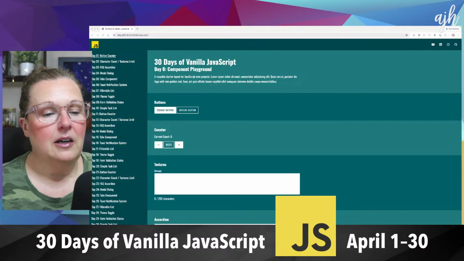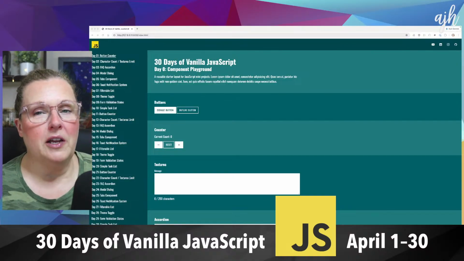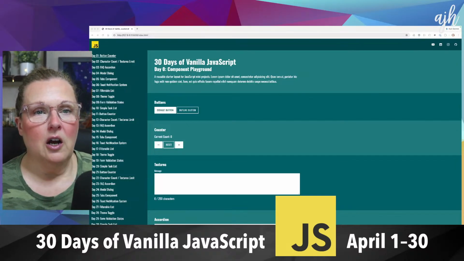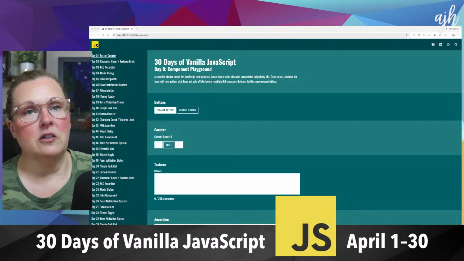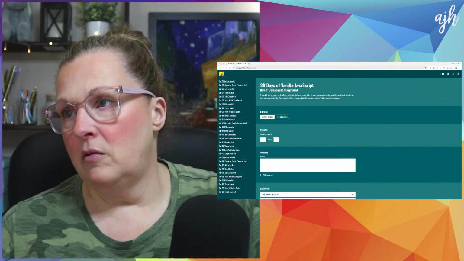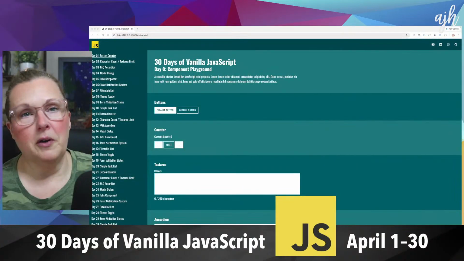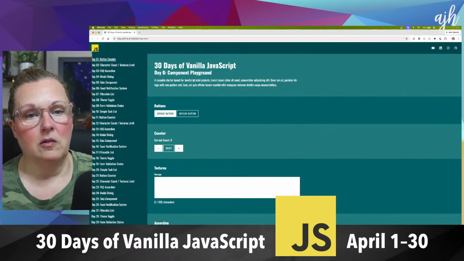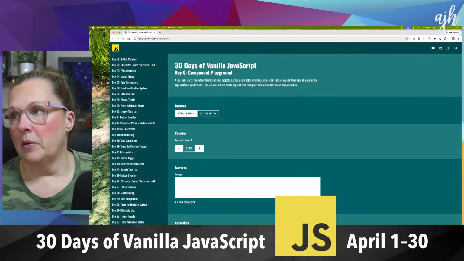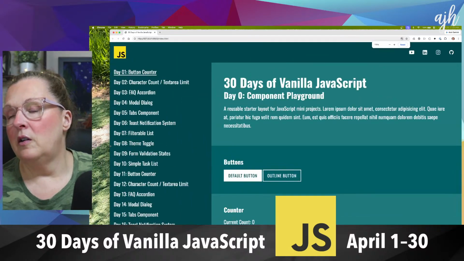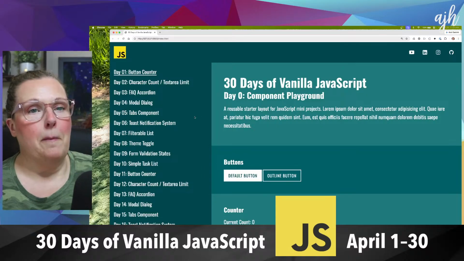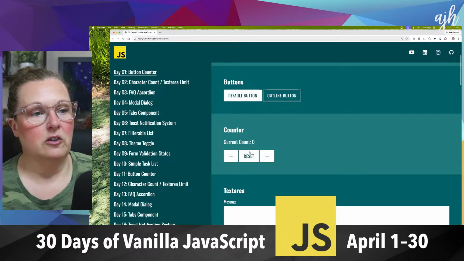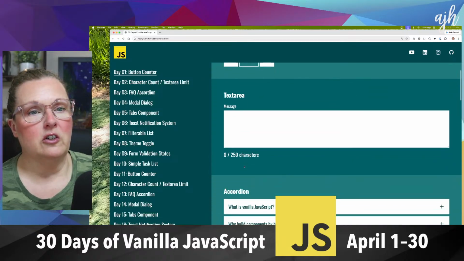So there's that. I don't know what the additional 20 prompts are. So far we have a button counter, a character count. Let me move this a little bit here. There we go. Make this a little bigger. So we have a button counter, a character count, text area limit. So here's our button counter. Here's our text area limit.